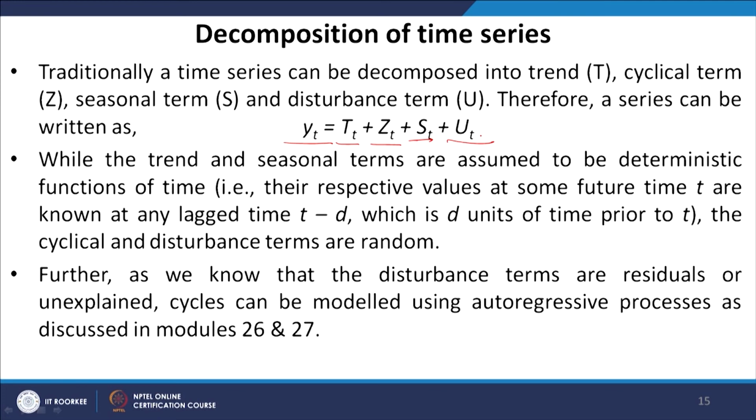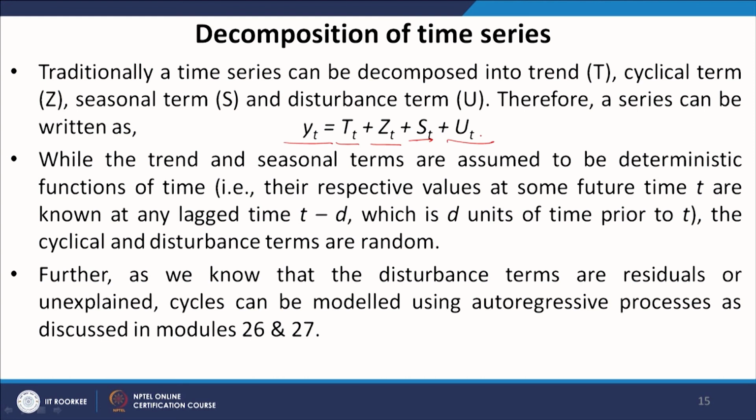The cyclical and disturbance terms are actually random terms. Further, as we know, the disturbance terms are residuals or unexplained. Cycles can be modeled using autoregressive processes as discussed in modules 26 and 27. If you remember, in modules 26 and 27 we discussed that autoregressive processes or autoregressive moving average processes show cyclical patterns.